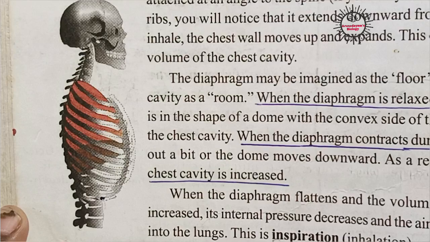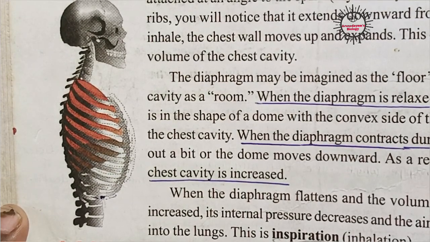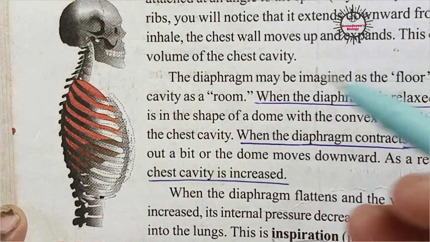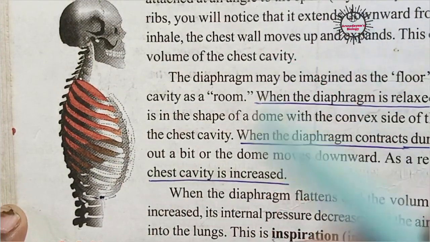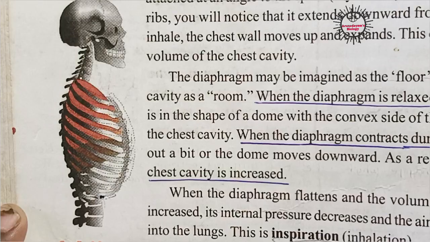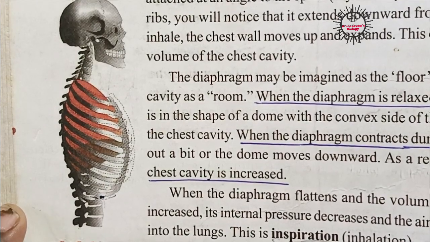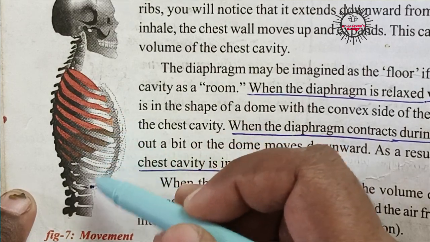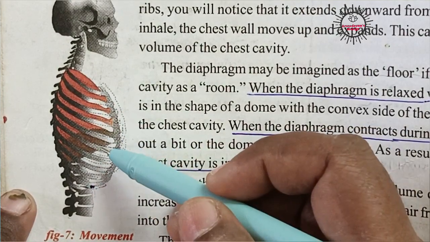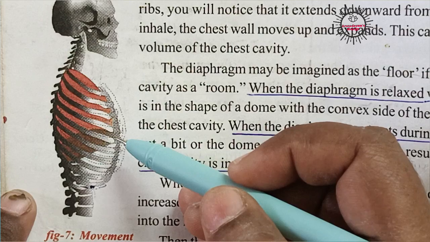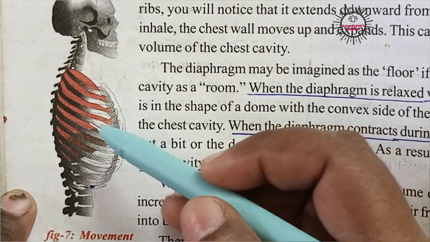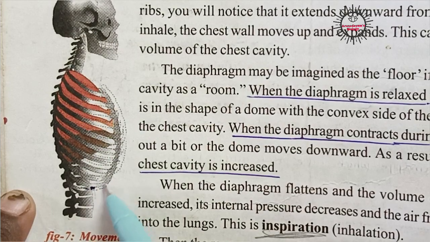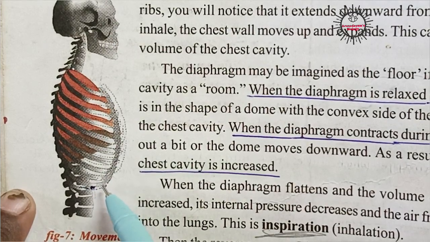Okay. During the breathing cycle, that means during inhalation and exhalation, some changes take place in our body. When we take air into our body, that means during inhalation, when we breathe in air, these changes take place in our body. These are ribs. These ribs move forward during inhalation, and a structure called the diaphragm is present here. It becomes flattened.